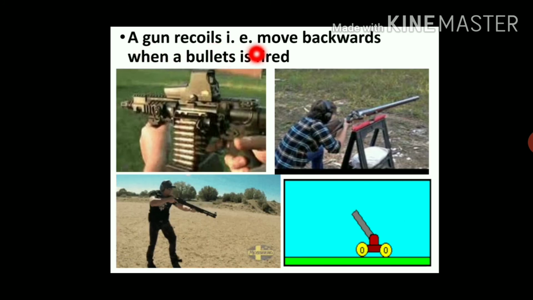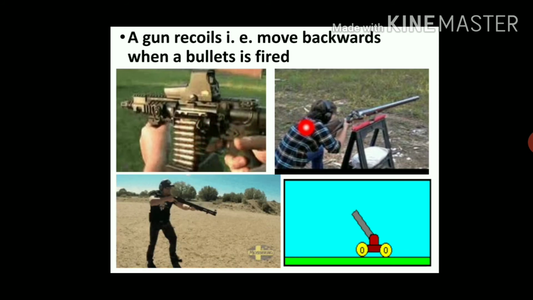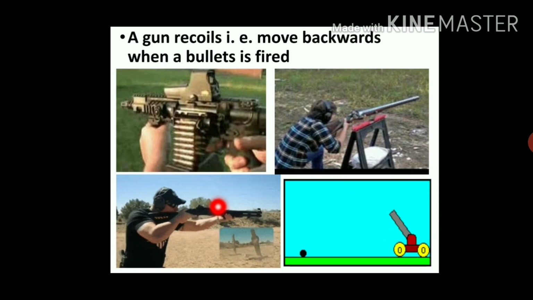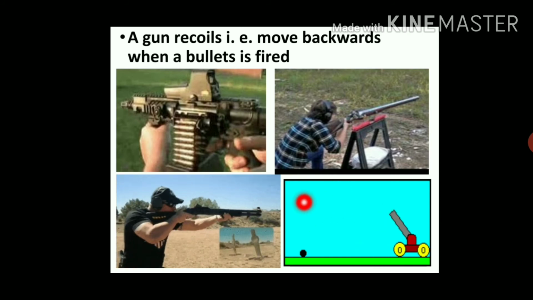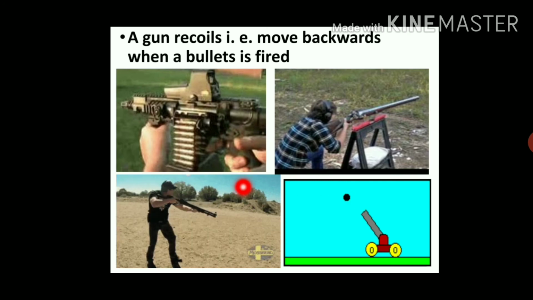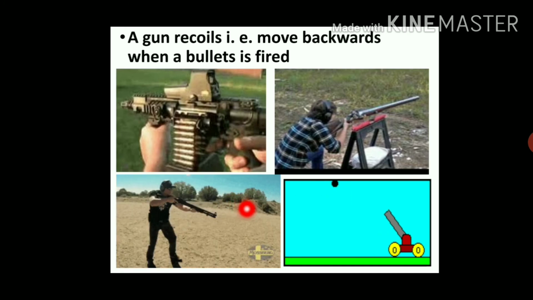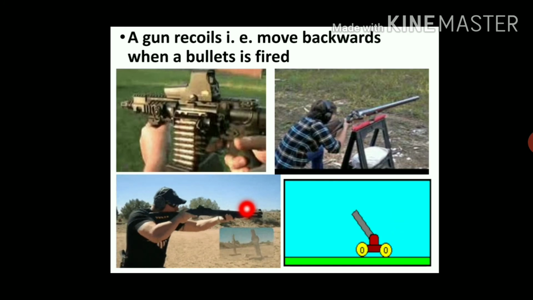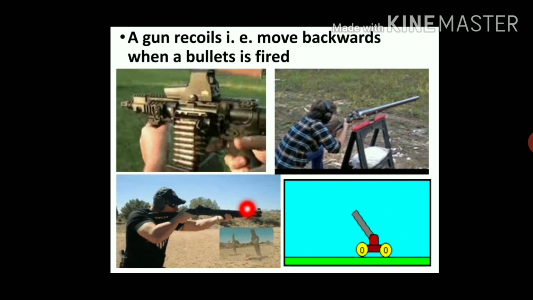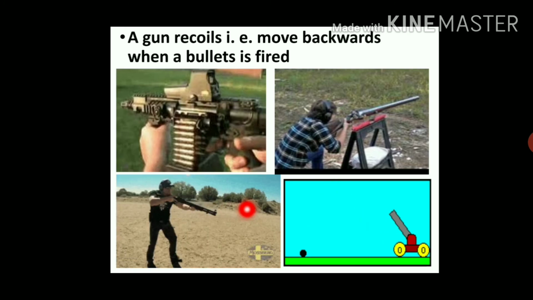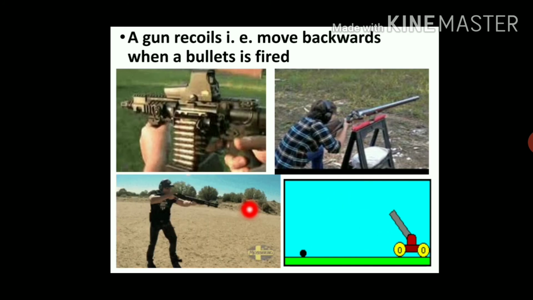A gun recoils, that is, moves backward when a bullet is fired. When we fire a bullet from the gun, it moves backward. What is the reason behind this? When a bullet is fired from a gun, the force exerted by the gun on the bullet, due to its less mass, accelerates it greatly and it acquires a high velocity.